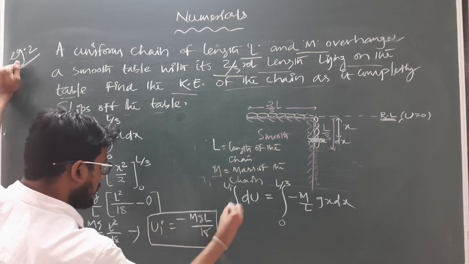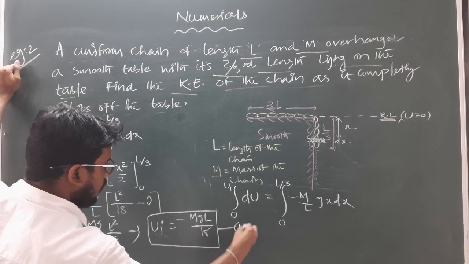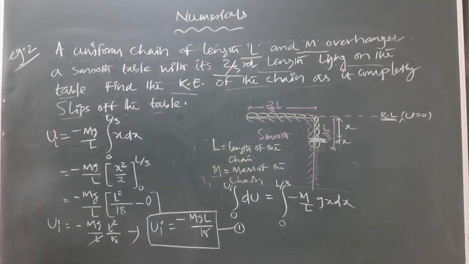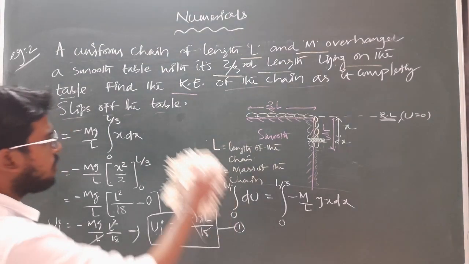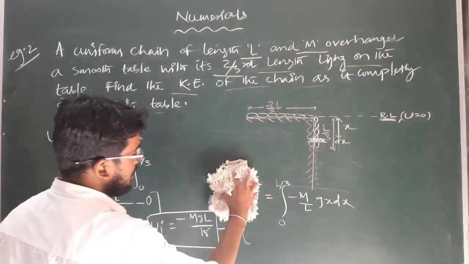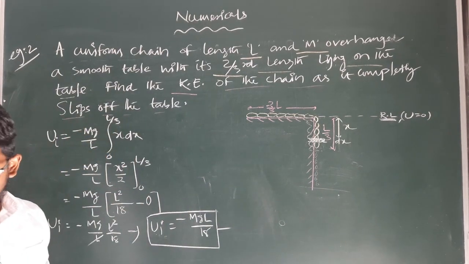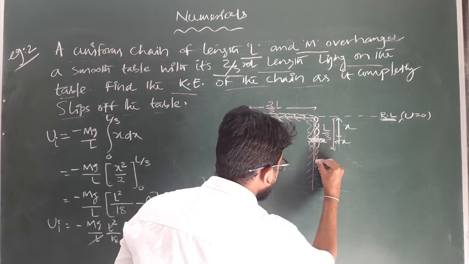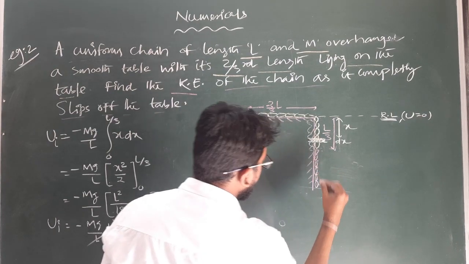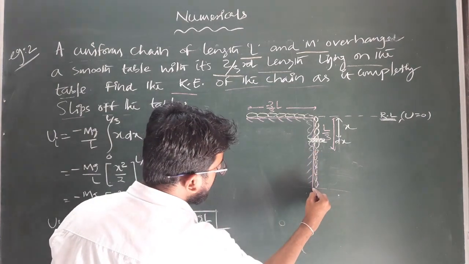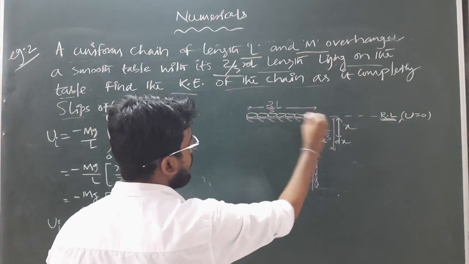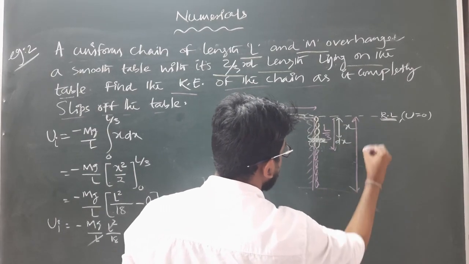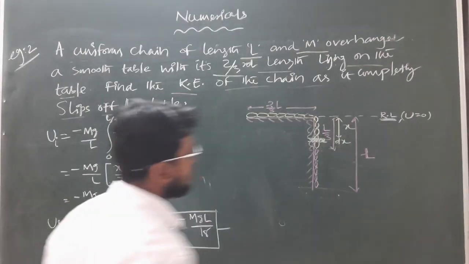Okay. So this is the potential energy stored within the system initially, and as the complete chain is at rest, the initial kinetic energy will be 0. So now we have to find out the potential energy for the final case. So what will the final case be? When the complete chain will overhang like this. That means this portion of the chain just touches the ground and the complete chain remains vertical like this. So now the complete length will become how much? Complete length of the chain, that is L.